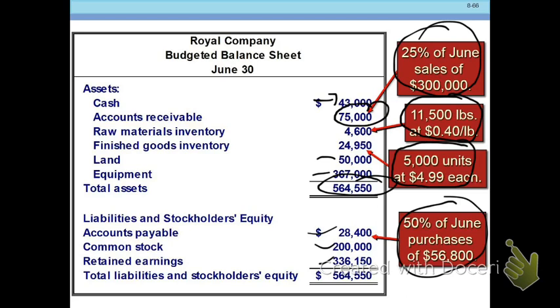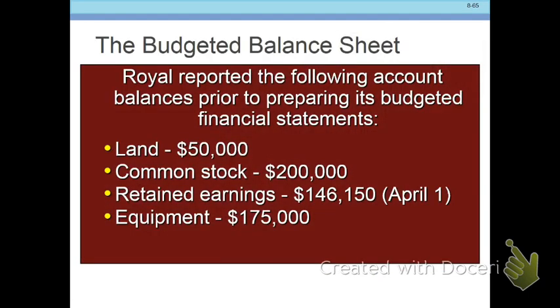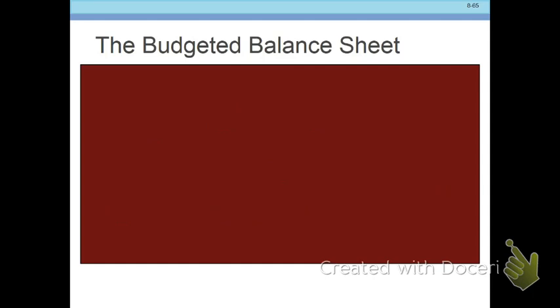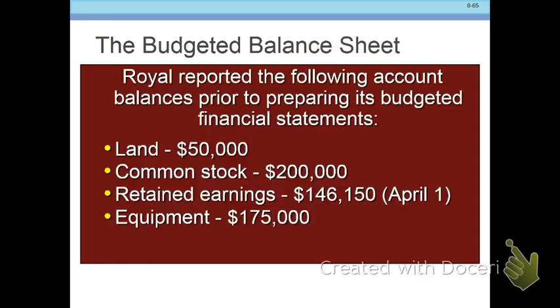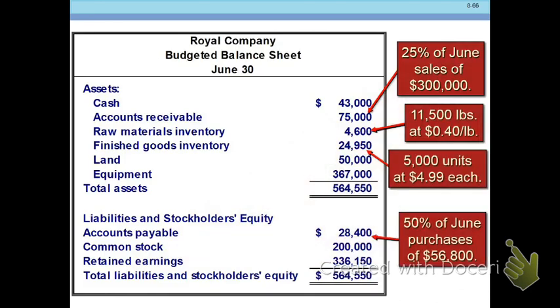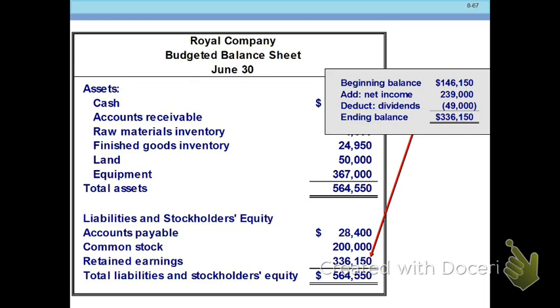Okay, so let me just go back just to show you quick. Retained earnings was 146. My net income was 239. So 146 plus 239 minus the dividends will give us that 336. That's how we're going to go ahead and get that 336.